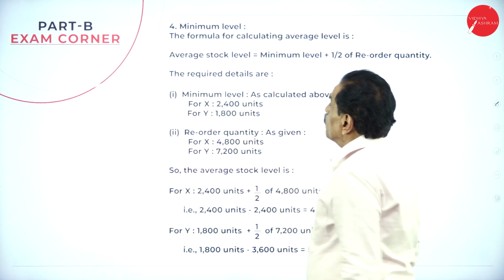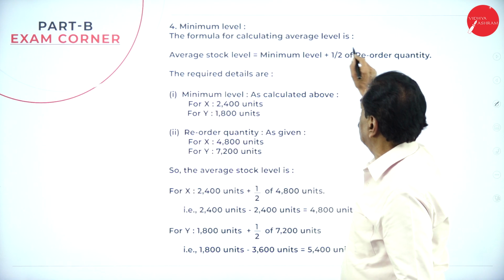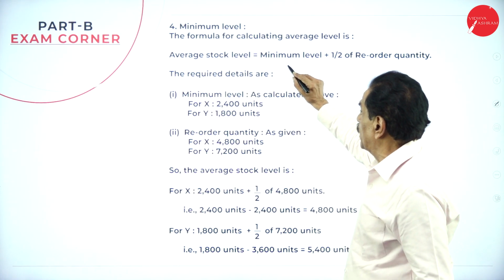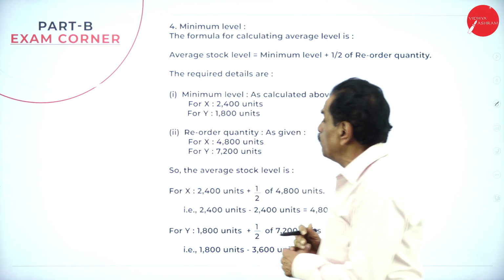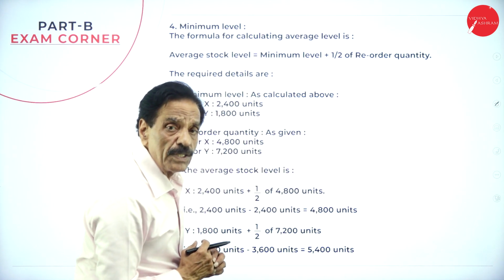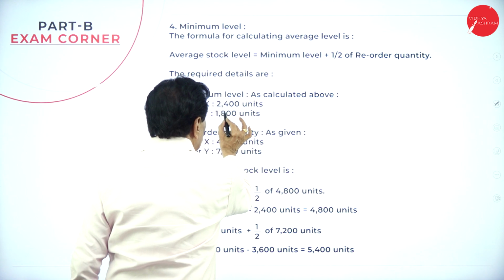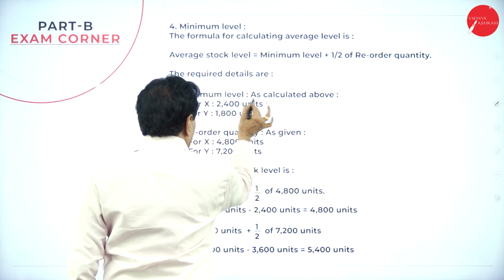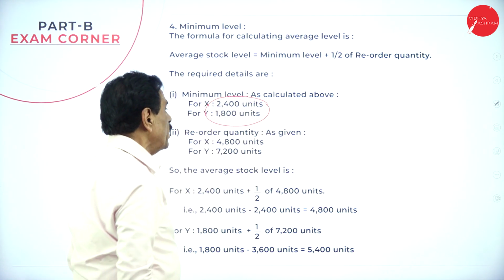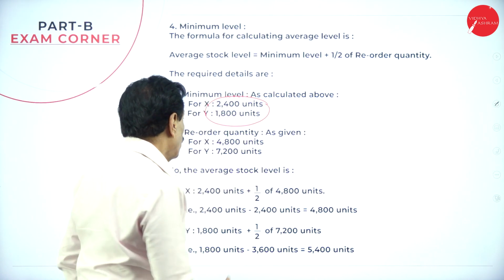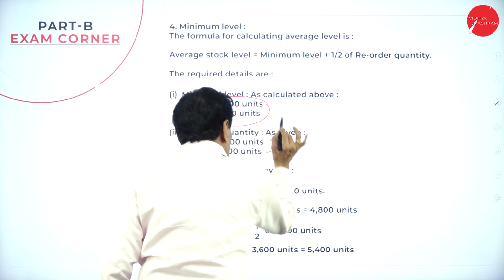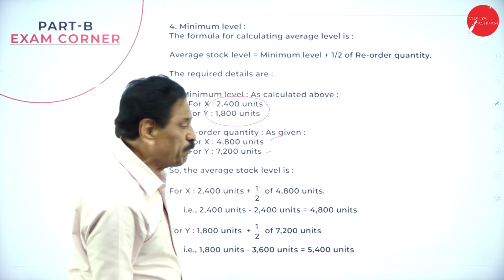Last one. The formula for average stock level is equal to minimum level plus 1/2 of reorder quantity. Here, the required details are minimum level 2,400, 1,800 as calculated. Reorder quantity has been given 4,800, 7,200, as per the problem.